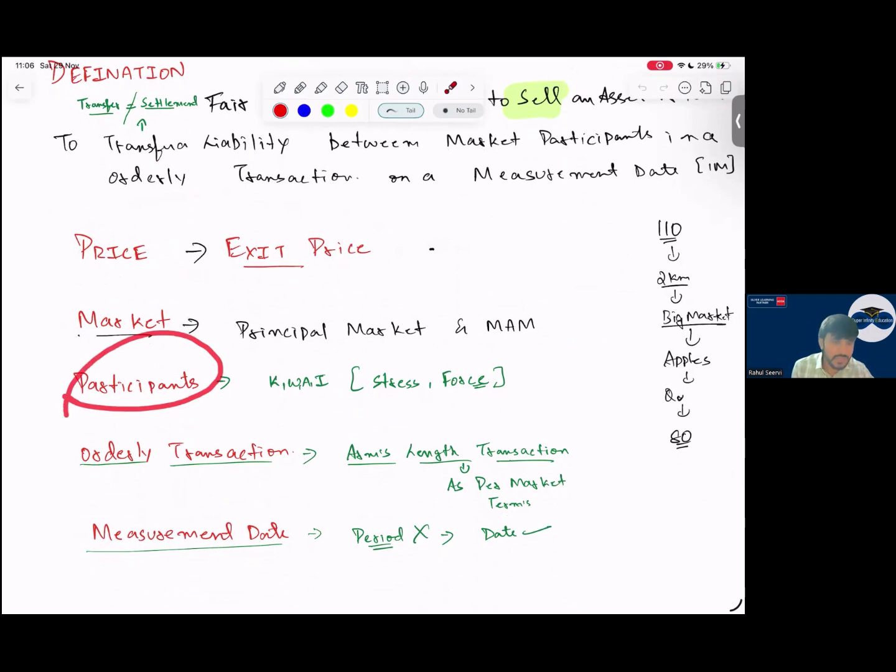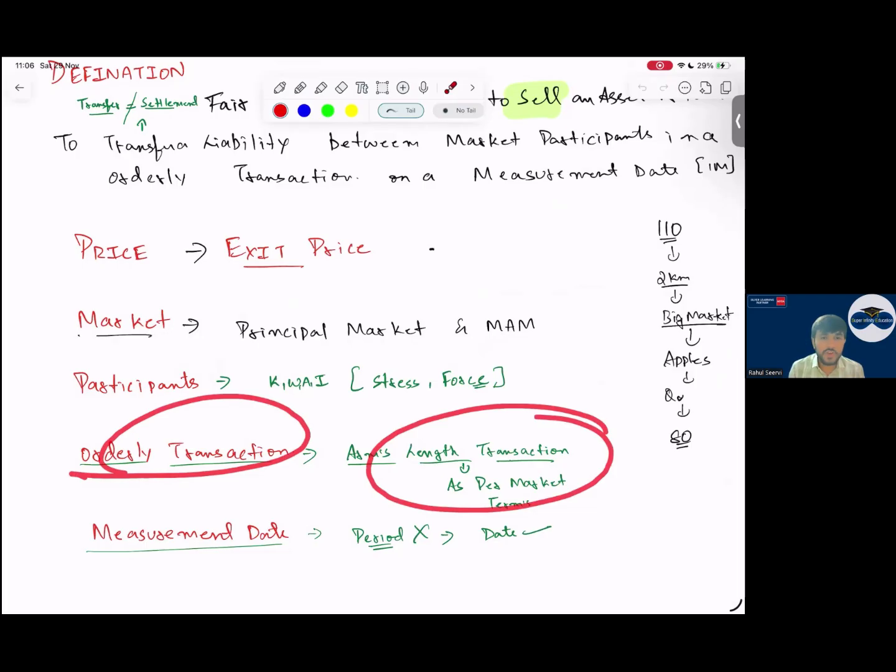Sir, participants means what? Participants means buyer and seller. Both buyer and seller should have knowledge. Today I am selling an iPhone to you, but you do not have any knowledge. Instead of selling this iPhone for 1 lakh, I'm selling it to you for 5 lakh rupees. That means you have no knowledge about that. So both the parties should have knowledge, and the transaction should not be under any stress or force. It should be an orderly transaction as per the market terms, a normal transaction.